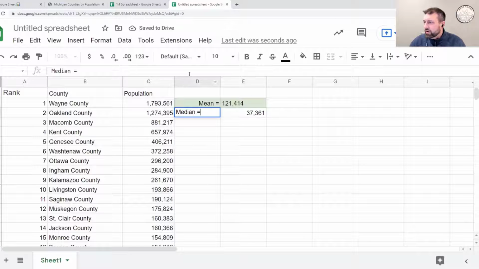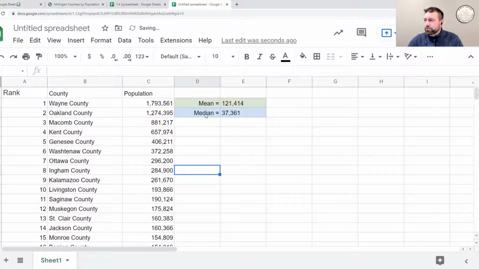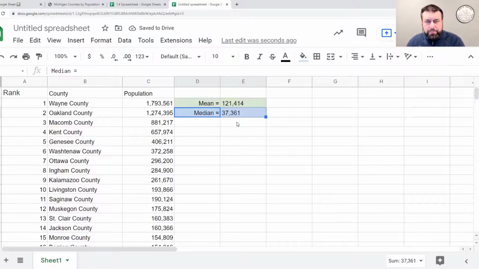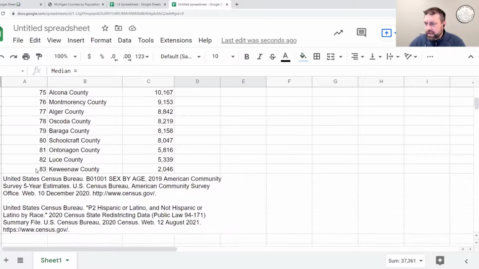And once again, we can format this to make it look a little bit nicer. Maybe I'll put that over there and this goes over here. And let's format this with, how about a light blue? How's that? And if you look at the median, remember, that's the population in the middle, right? So look at all of our counties. How many counties do we have? We've got 83 counties. That means 41 counties are below the middle and 41 are above the middle, right? The median's the one in the middle.